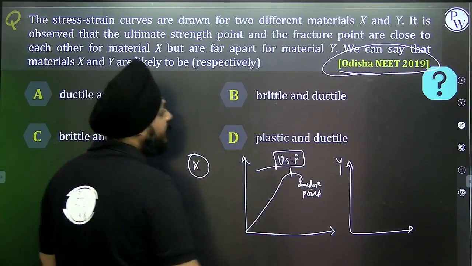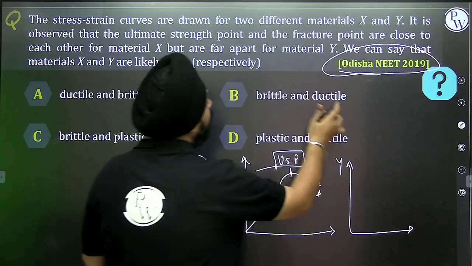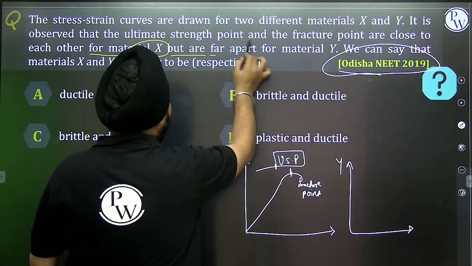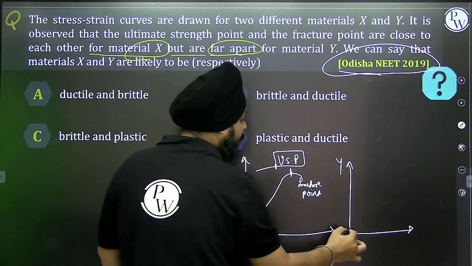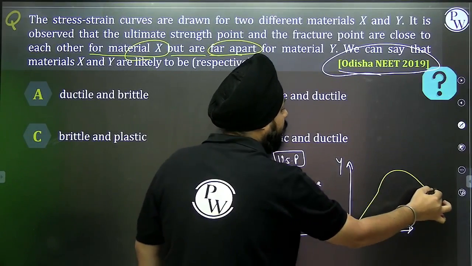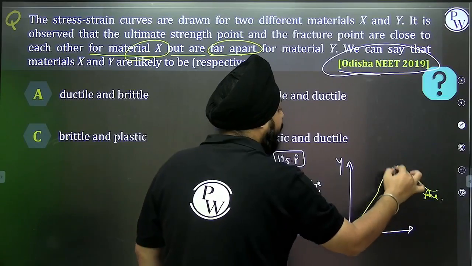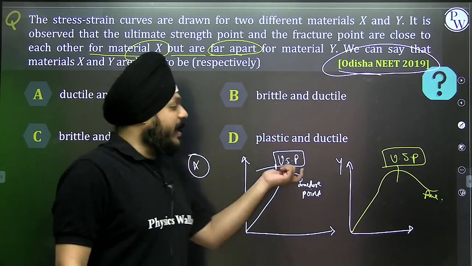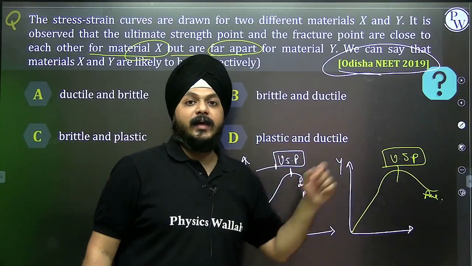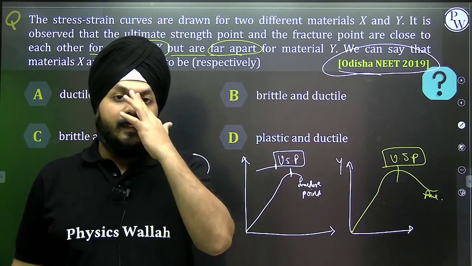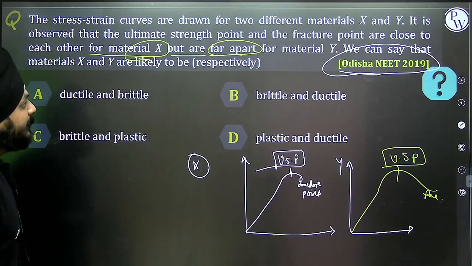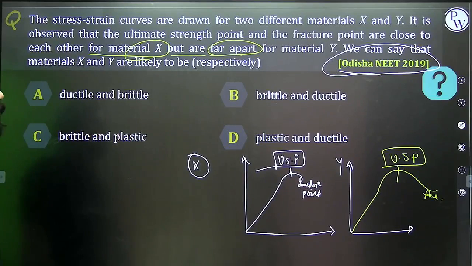For material X they are nearer, but far apart for material Y. For X they are nearer, for Y they are far. What kind of object is it? It's a very simple thing.